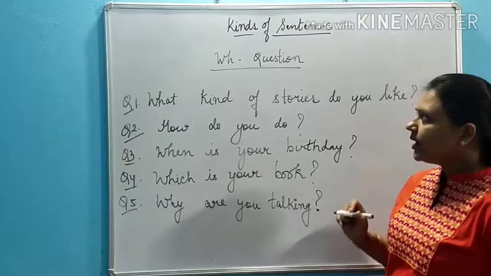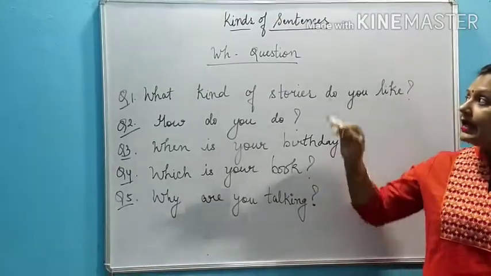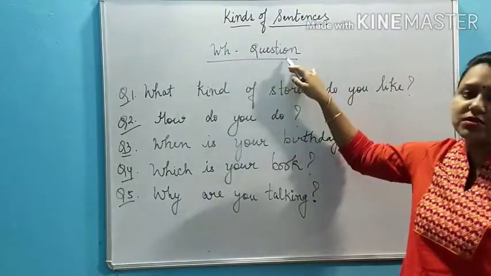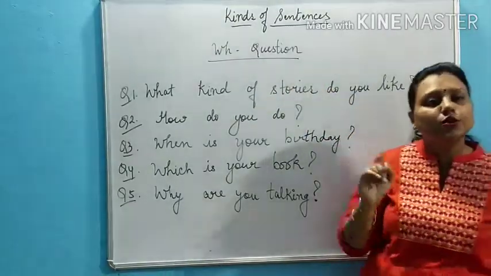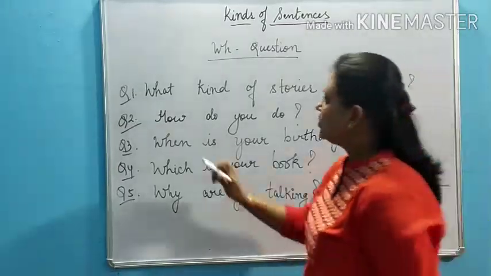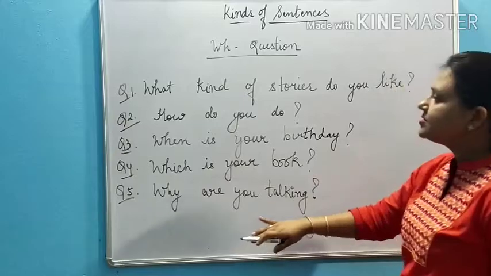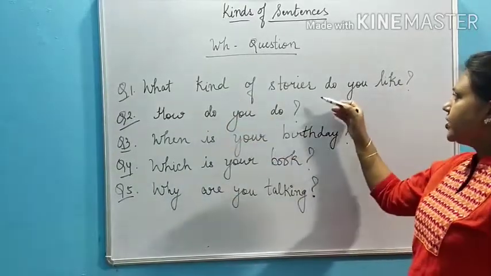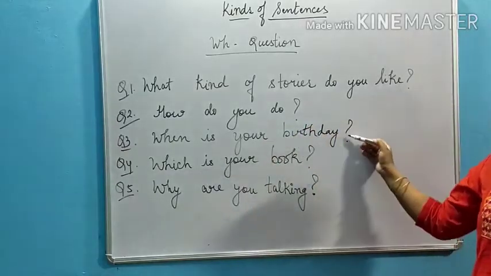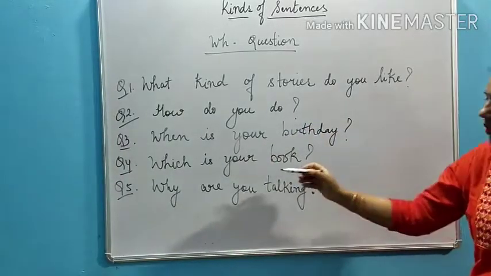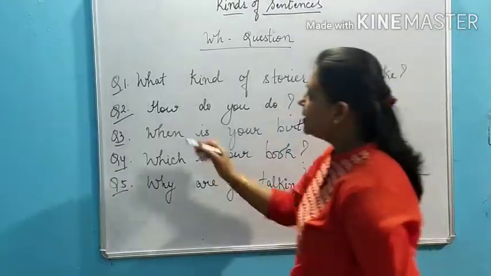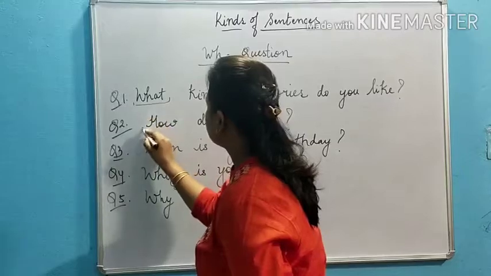So I explained to you about yes no type questions, and the other kind of interrogative sentence is the WH question. WH questions are those questions which start with a question word. Like you can see, I have written five sentences over here. What kind of stories do you like? How do you do? When is your birthday? Which is your book? Why are you talking? So you can see these are the question words.